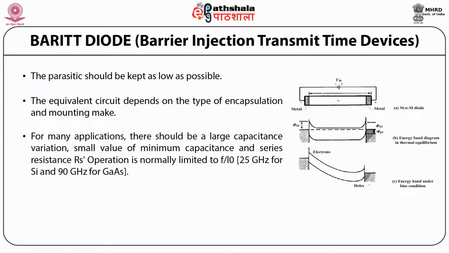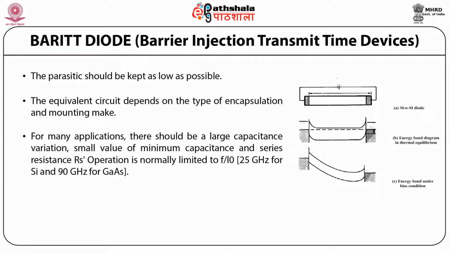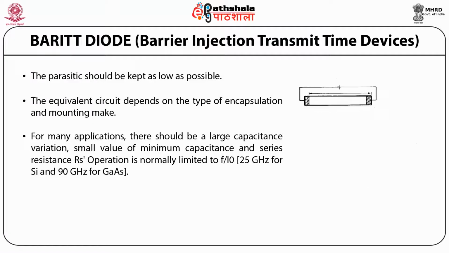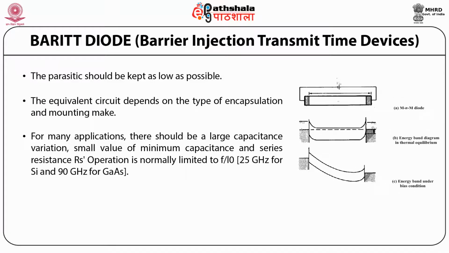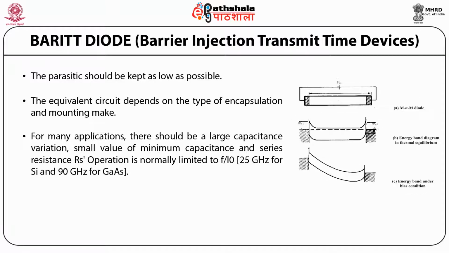So for many applications, there should be a large capacitance variation and a small value of minimum capacitance and series resistance Rs. So operation is normally limited to 925 gigahertz, for example for silicon, and 90 gigahertz for gallium arsenide.